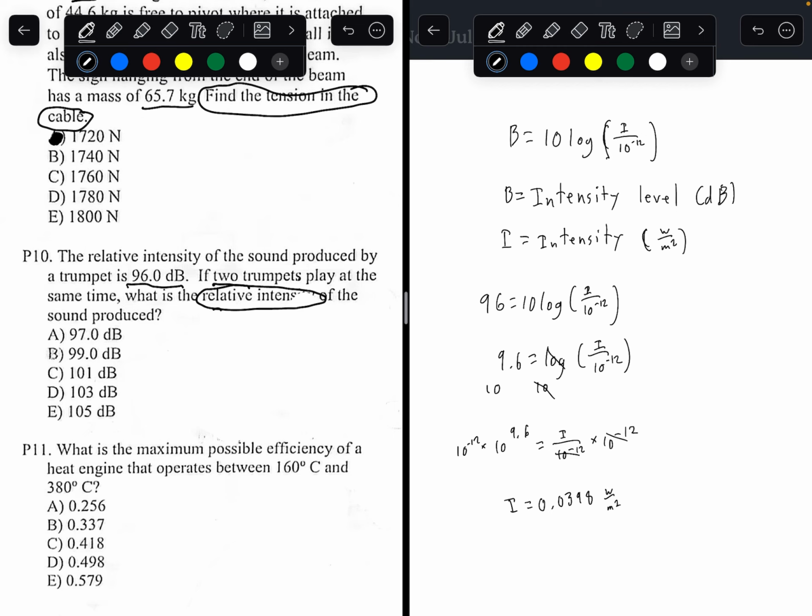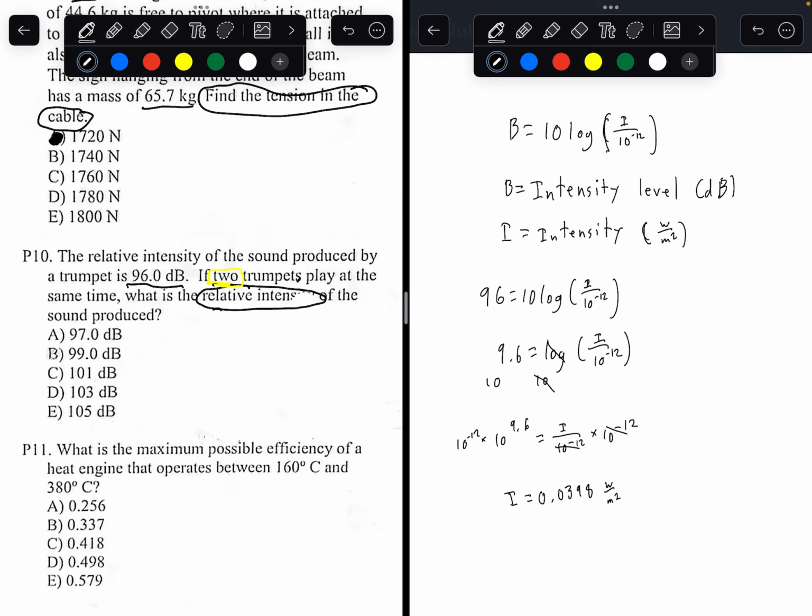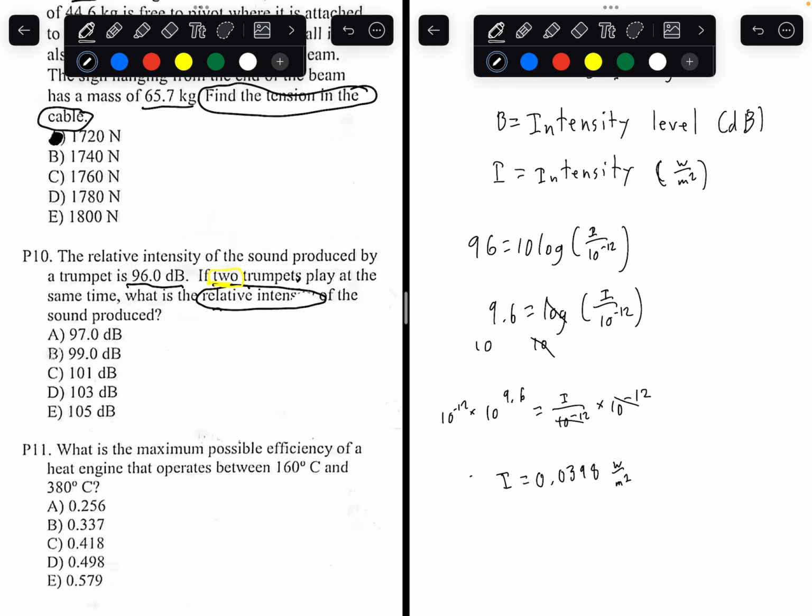What is the question asking for? The intensity of two trumpets. So you want to multiply this intensity by 2. So 2 times 0.0398.